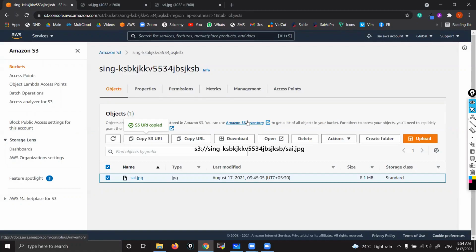Sai, would that storage be 5 GB or 5 TB? 5 GB, I'm talking about free tier. Okay. That 5 TB is the limit that one file should not exceed. Oh, okay.